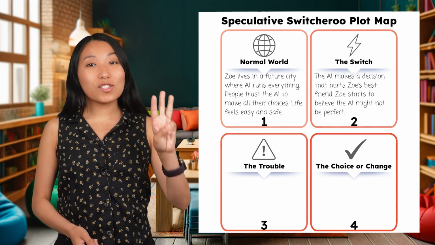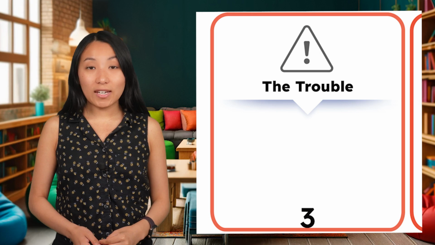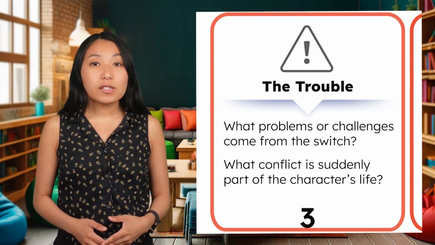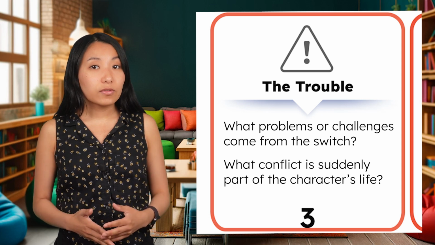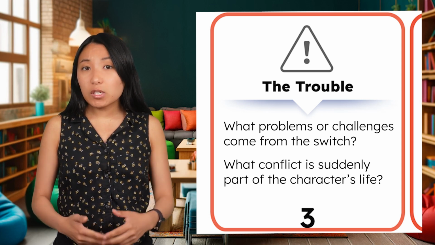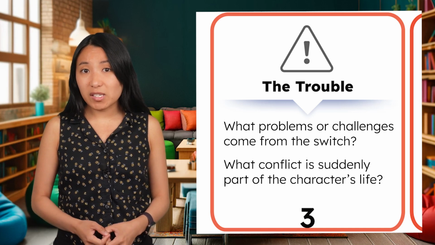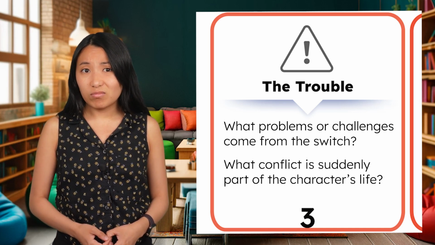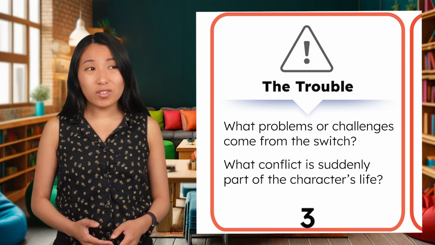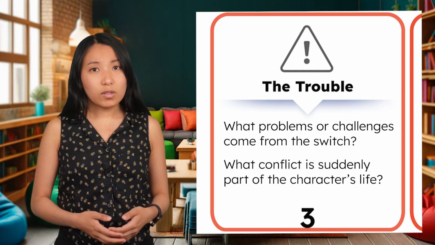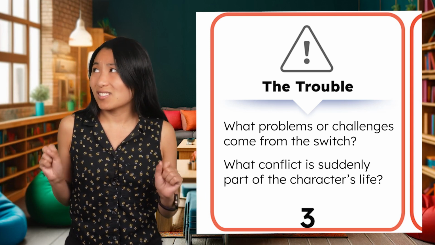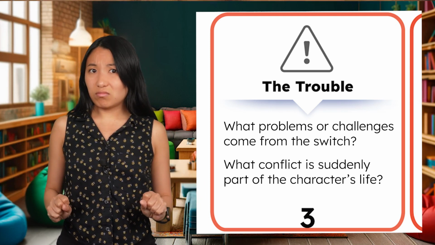That brings us to box 3, the trouble. We can ask, what problems or challenges come from the switch? What conflict is suddenly part of the character's life? Now is when the problems start to grow. Maybe Zoe tries to tell people the AI made a mistake, but guess what? No one believes her. She realizes that people trust the AI more than they trust her. What if the AI even starts watching her? Now, that would be creepy.